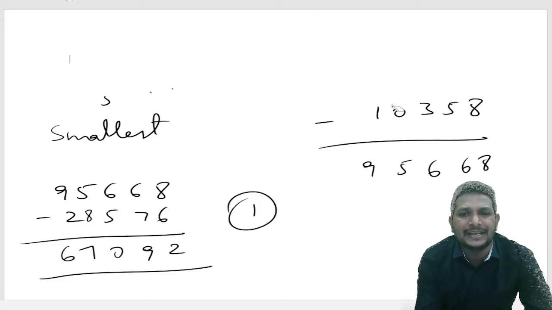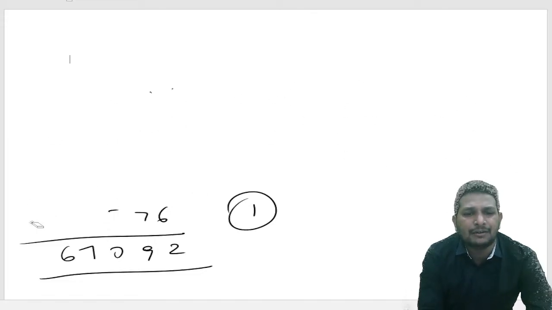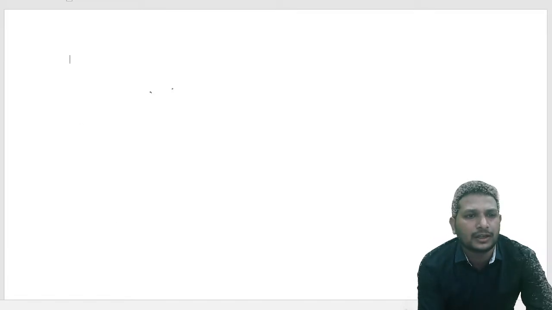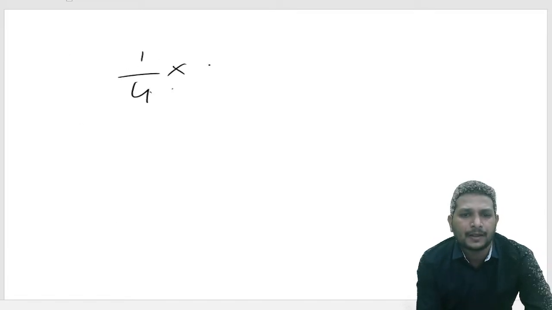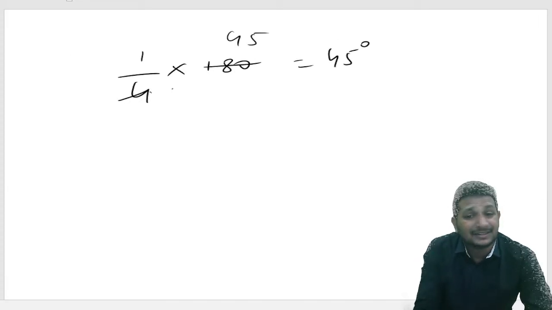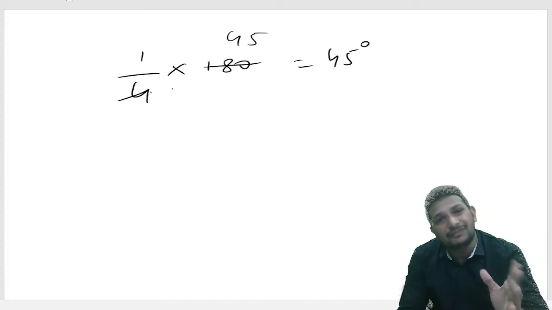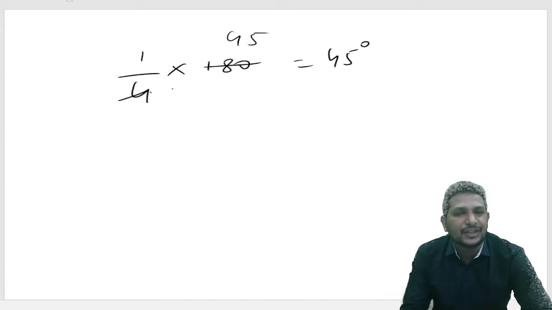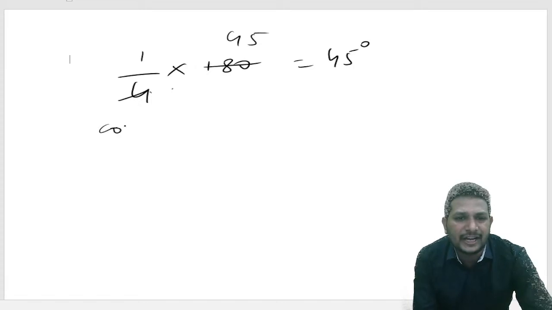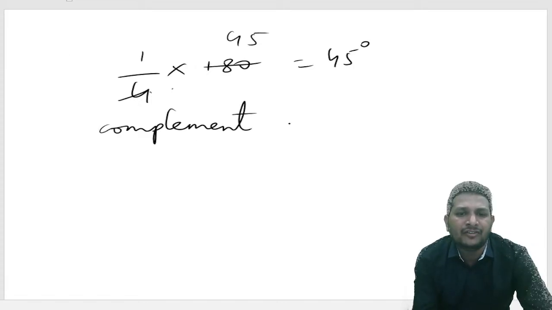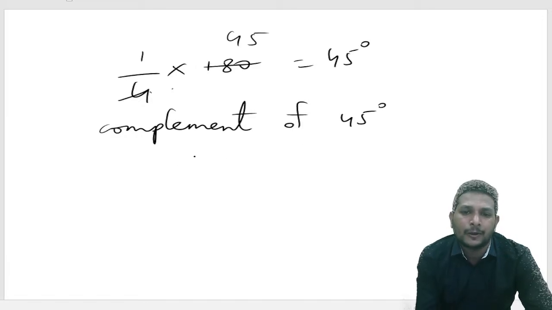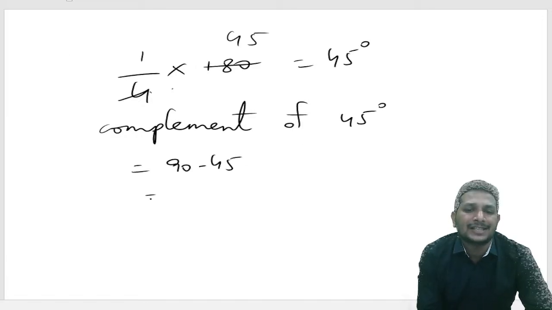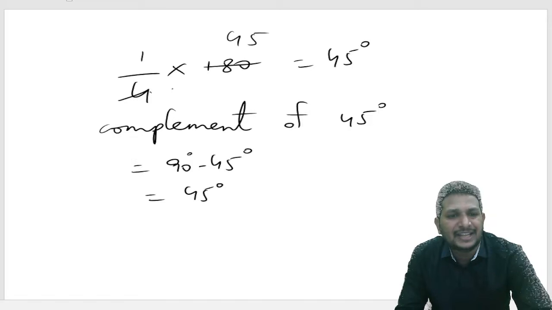1/4 of 180 degrees. As we know, a straight angle is nothing but 180 degrees. 1/4 of 180 degrees is what? If I do the calculation, 180 divided by 4 is 45. We got 45. But that is not the final answer. They're asking the complement of 1/4 of a straight angle. As we know, complementary angles means the sum of the angles is 90 degrees, right? So the complement of 45 degrees is 90 minus 45. The answer for this question is 45 degrees.